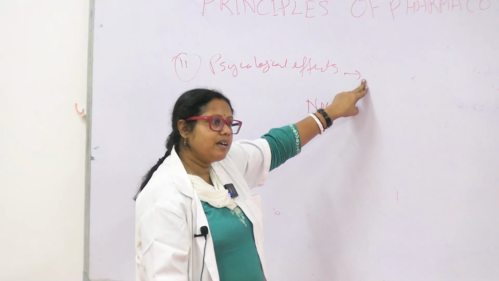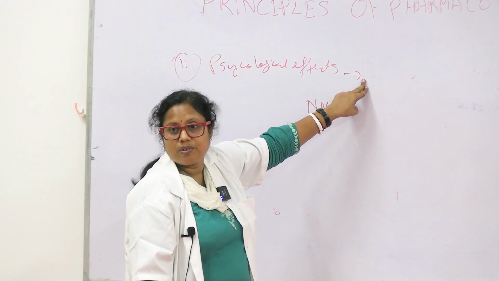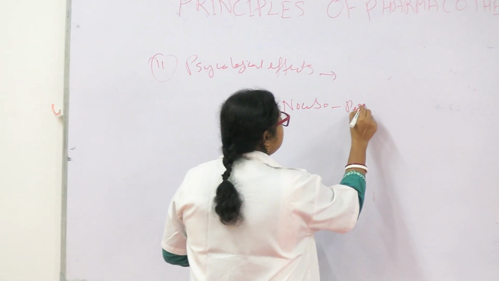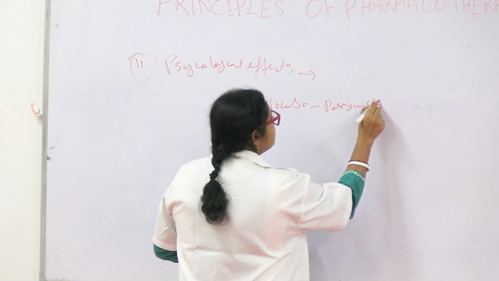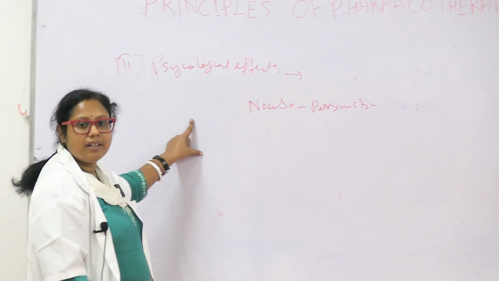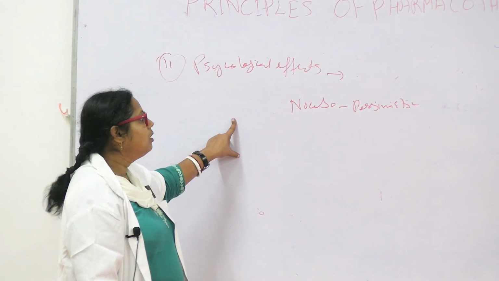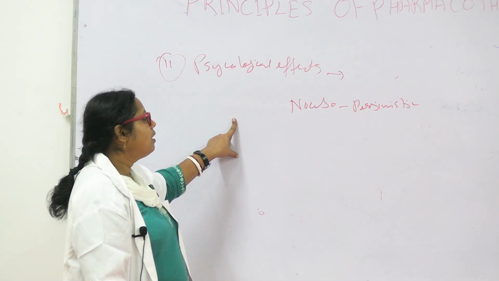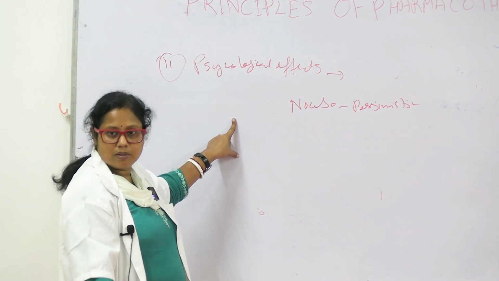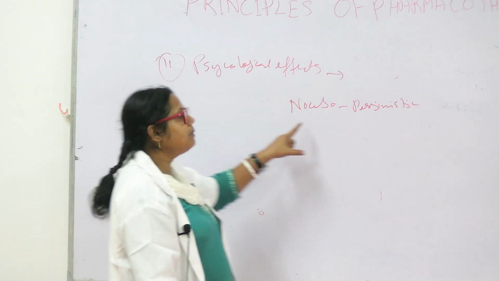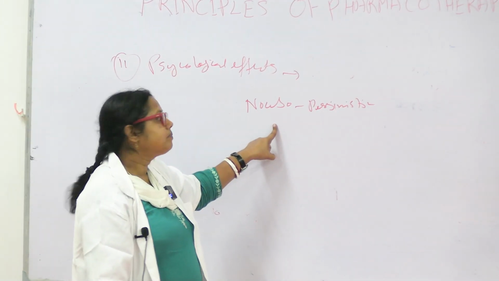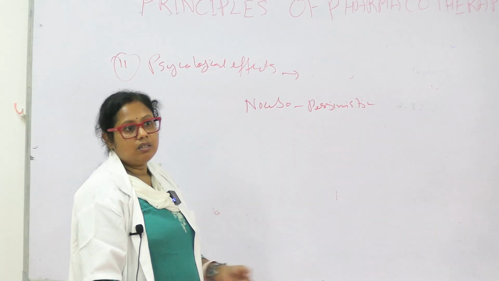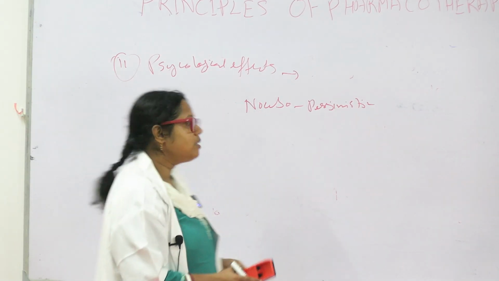Sometimes it has effects; this is called psychodynamic effect. And nocebo has a pessimistic, that is, negative effect. If you want the patient to stop a drug that is not required, you give the nocebo, so the patient will not take the drug. The patient thinks, yes, it has some wrong effect on me. That is nocebo.